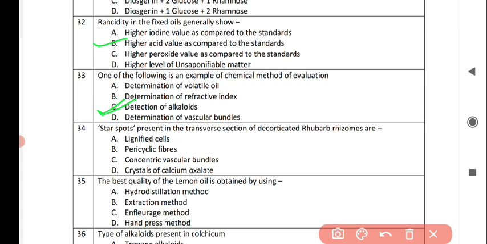Next question is, star spots present in the transverse section of decorticated rhubarb rhizomes are, and the correct answer is option C, concentric vascular bundles. Next question is, the best quality of lemon oil is obtained by using, and the correct answer is option D, by using hand press method.